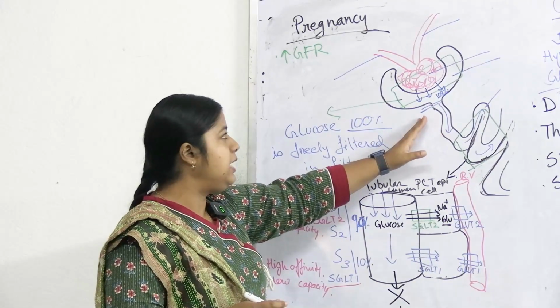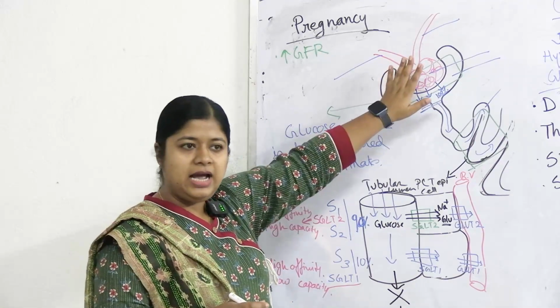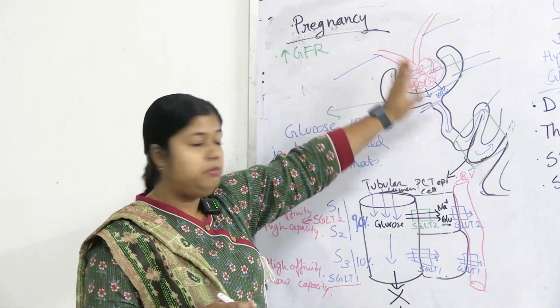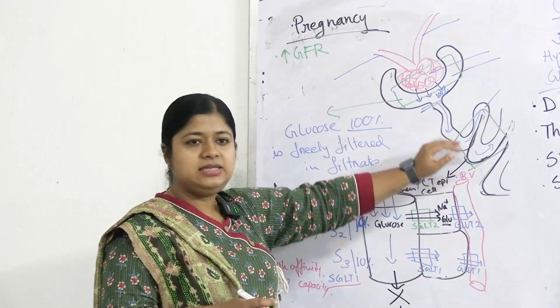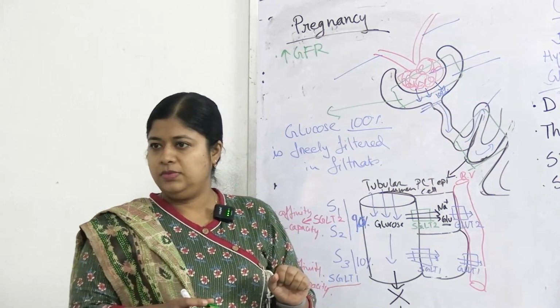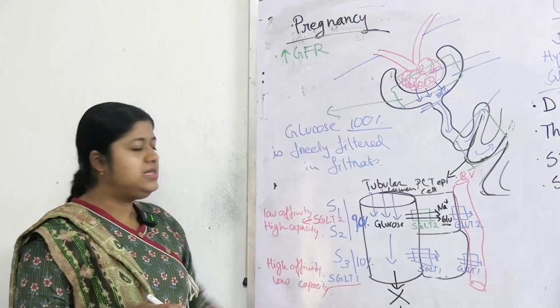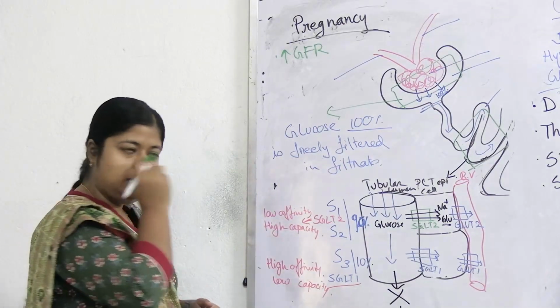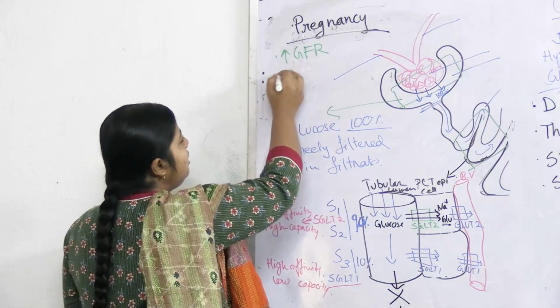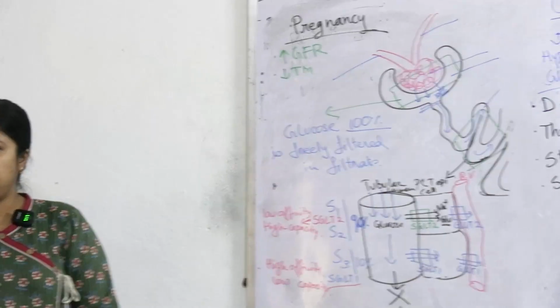But at the same time, blood glucose level is normal. It is not higher than renal threshold, but the amount that is coming per minute is more than the transport maximum. So the transporters get saturated, right? So increased GFR can lead to decrease in transport maximum.